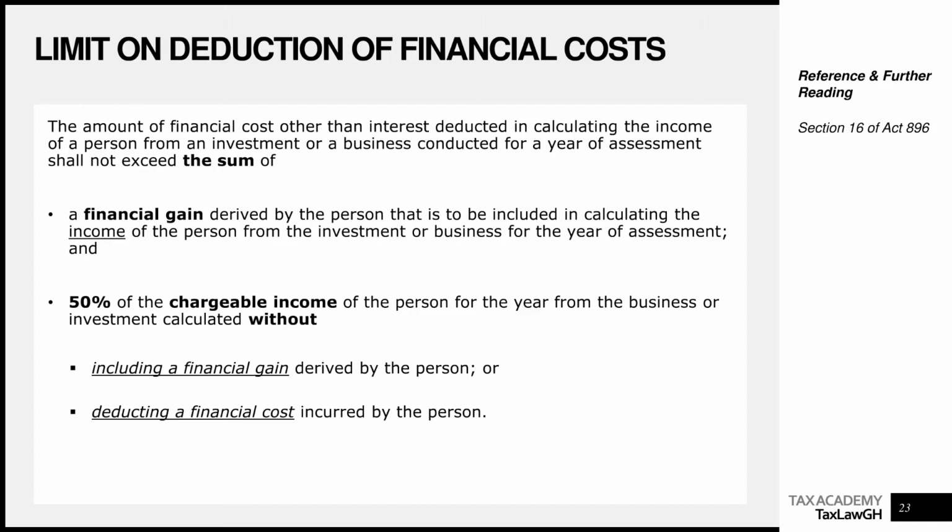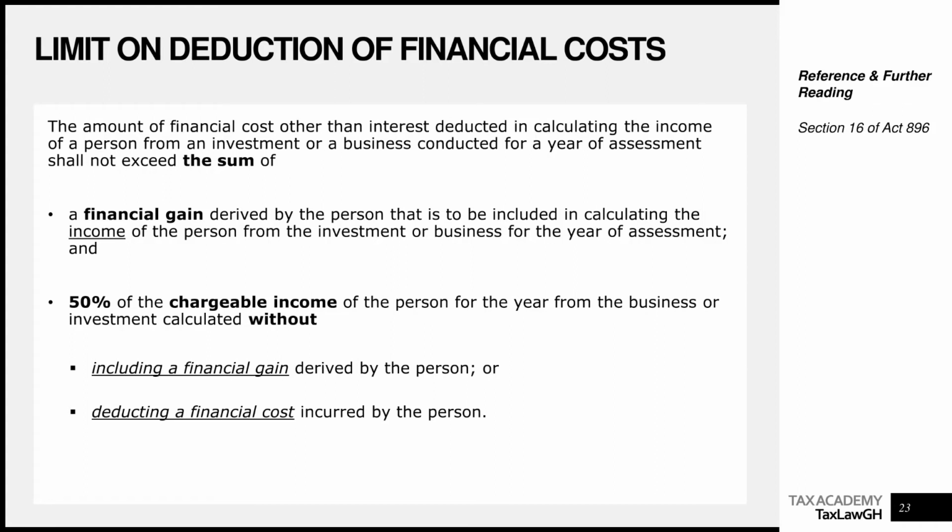1. Any financial gain derived by that person that is to be included in calculating the income of that person from the investment or business for the year. So that is element 1, financial gain. And the next one, 50% of the chargeable income of the person for the year from the business or investment, which has been calculated without including any financial gain derived by the person or deducting a financial cost incurred by the person. What does this mean?